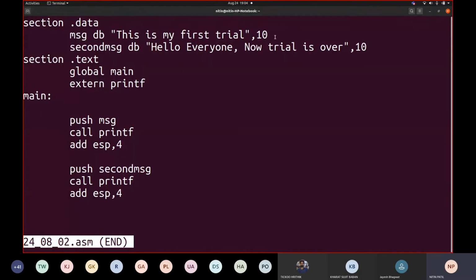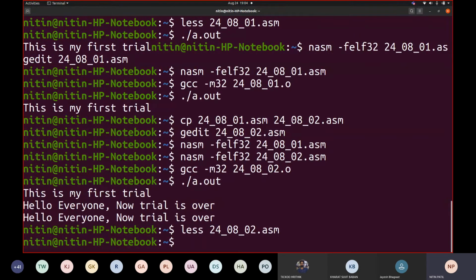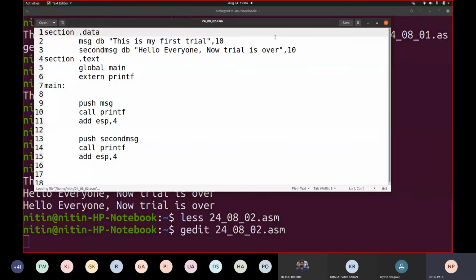So what is to be done for that case now? Let us make the change in the code. So let me go to gedit. I will simply add after this 10 something called a 0. Fine. What I did here, I added 0 there.